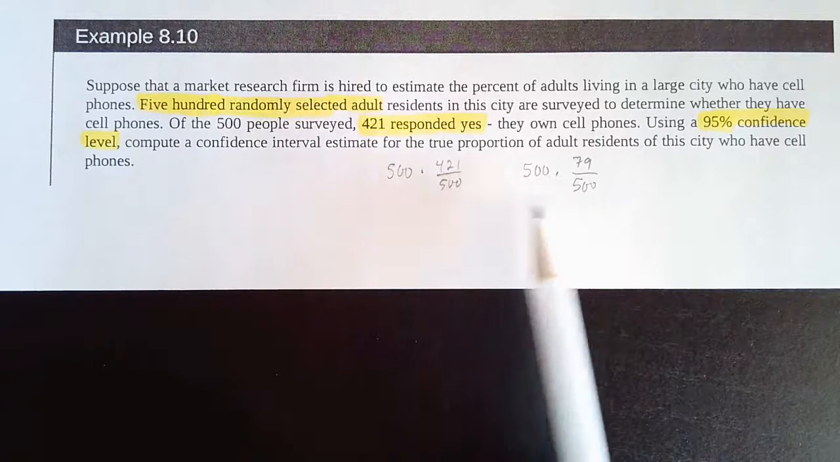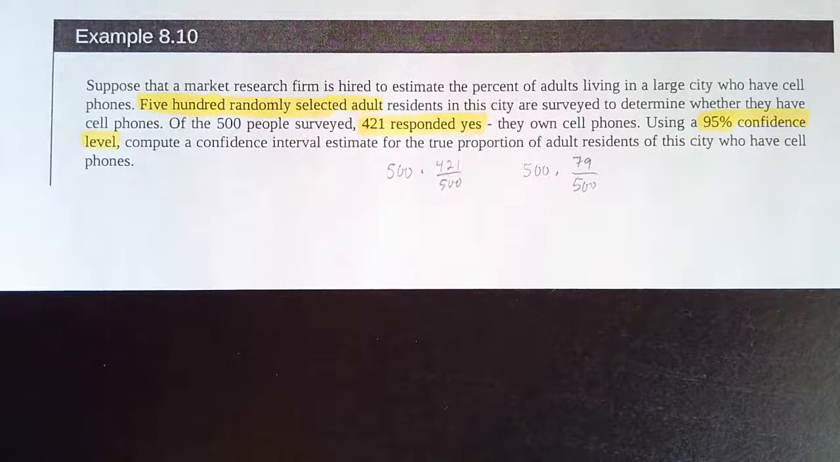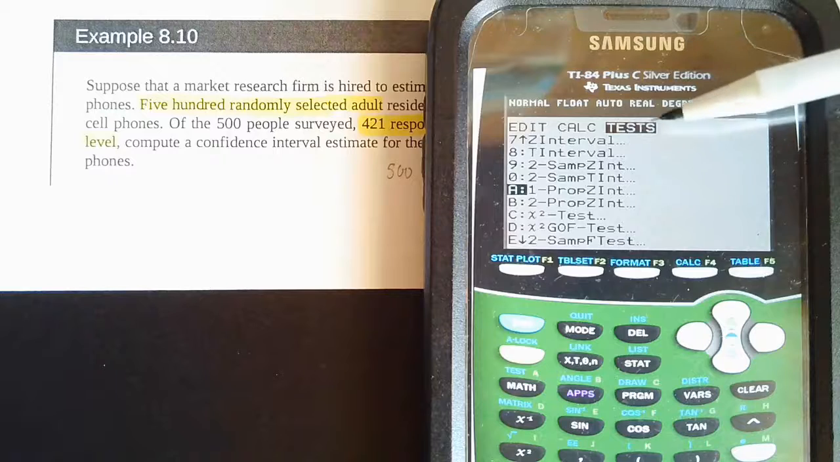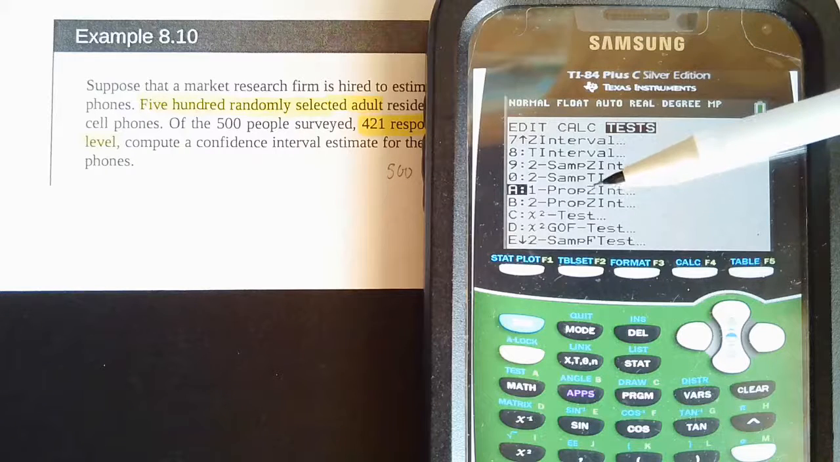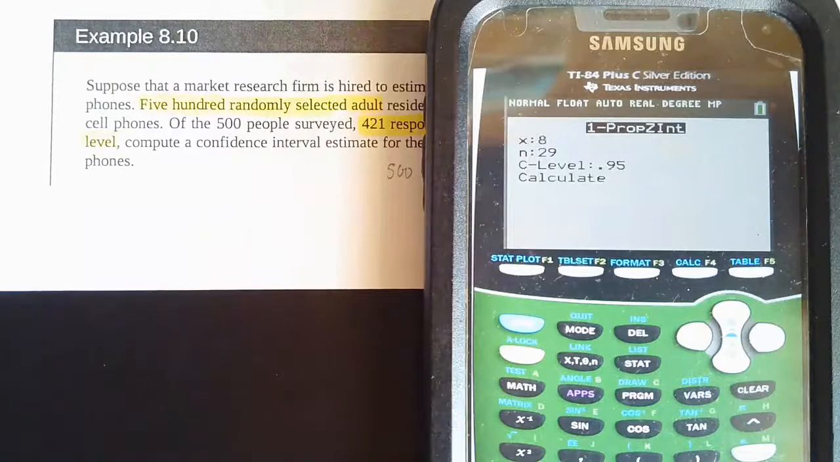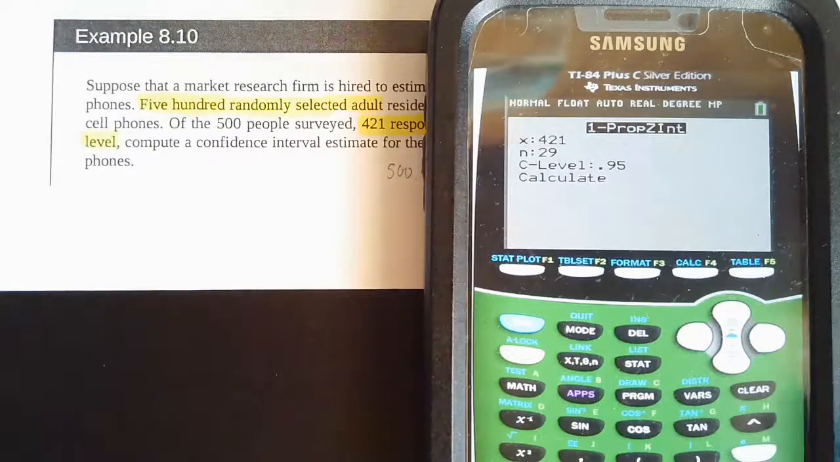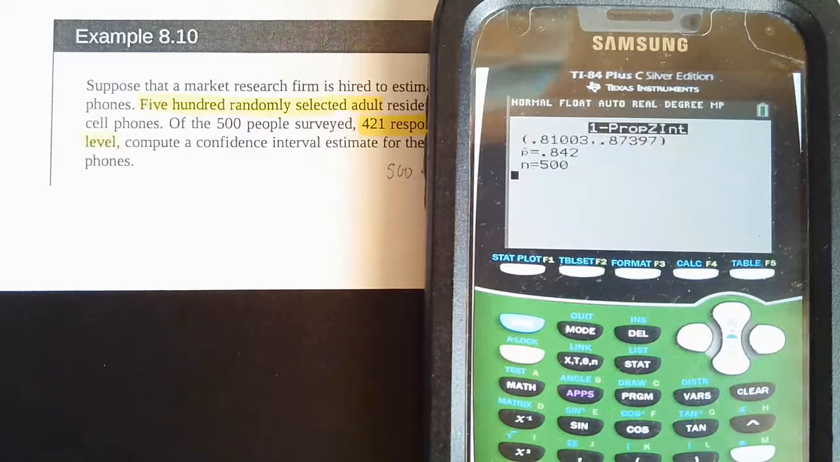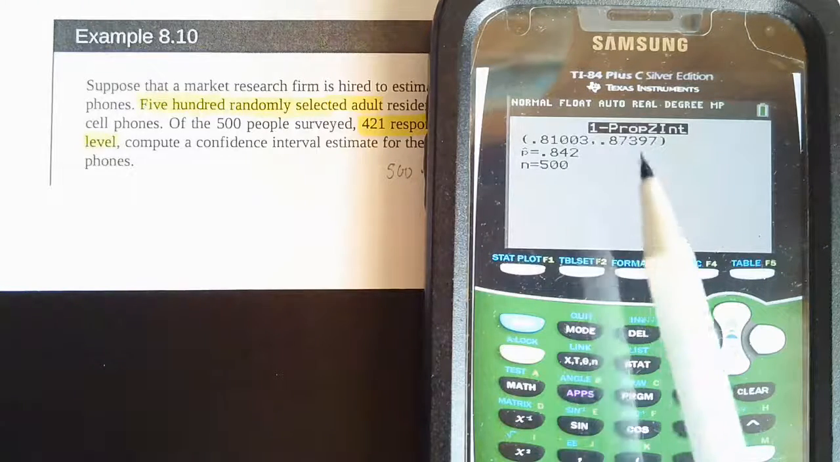We're going to go to our statistics, then over to tests, and this one is going to be a proportion, so we want to make sure we're selecting this one. In here, we enter 421 said they have a cell phone out of 500 people, and we want a confidence level of 95%, so 0.95. Now we have our confidence interval, and the upper bound is 0.874 if we round to 3 places.